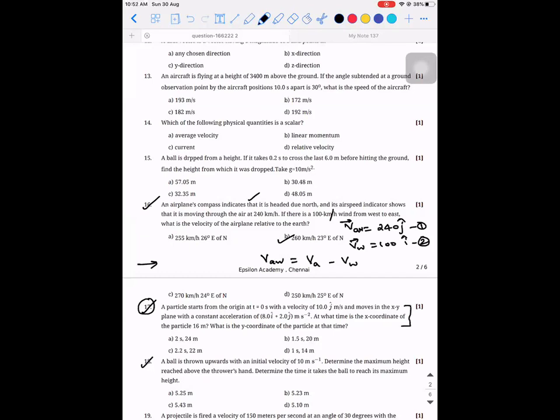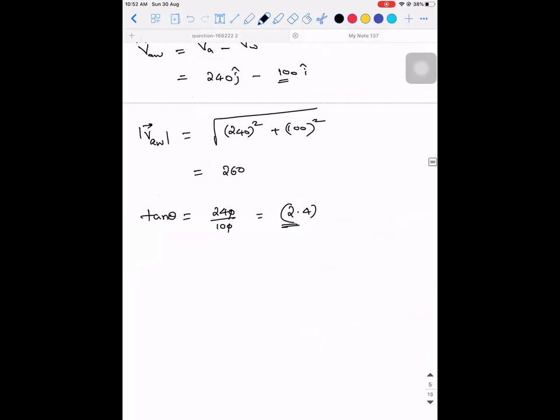I have already solved it in the class also, but no problem, I'll explain. Listen. A particle starts from the origin at t equal to 0 seconds with a velocity of 10 j cap meter per second and moves in the xy plane with a constant acceleration of 8 i cap plus 2 j cap. At what time is the x coordinate of the particle 16 meter? How to do?